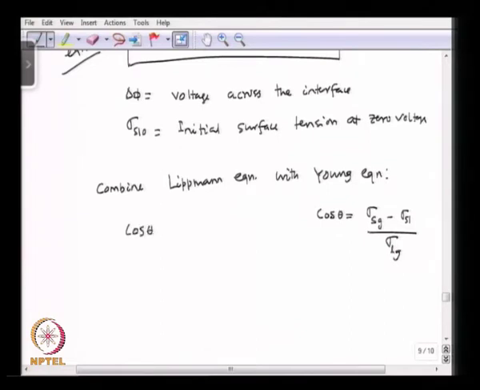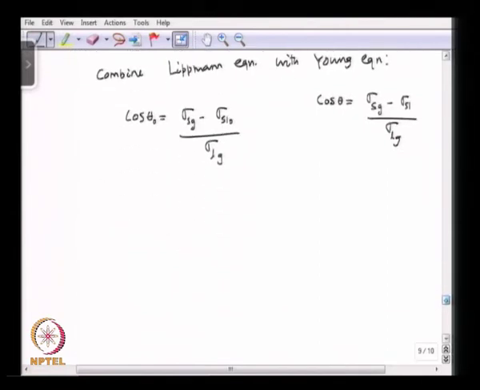So, cos theta 0 will be equal to sigma solid gas minus sigma solid liquid at 0 voltage divided by sigma liquid gas. We can do some math. Cos theta minus cos theta 0 will be equal to minus sigma SL minus sigma SL 0 divided by sigma liquid gas,